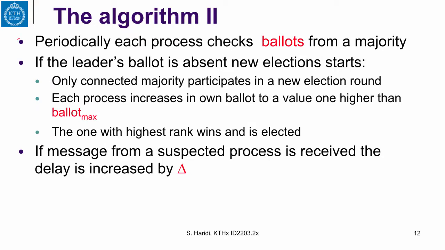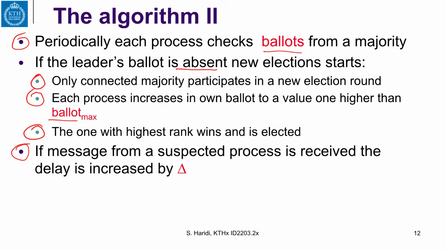So periodically again, on each time period, each process checks the ballots from a majority. And if the leader's ballot is absent, a new election starts. In this case, only the connected majority participates in the new election round, and each process increases its own ballot to a value higher than the max ballot, and the one with the max rank will win the election in the next round, after that round.